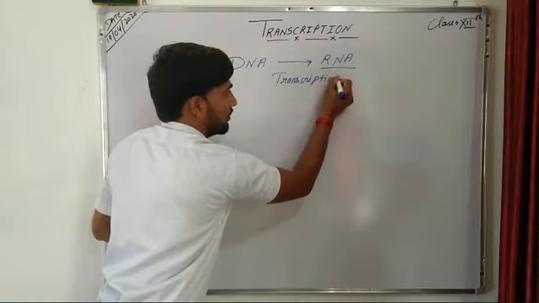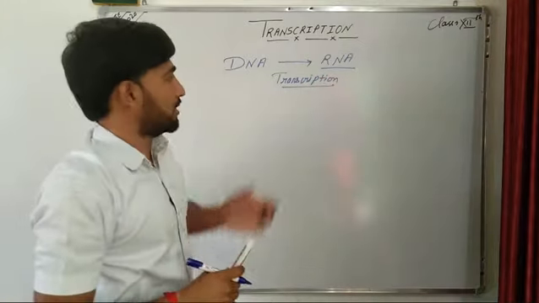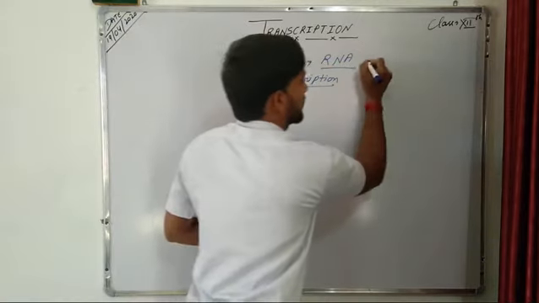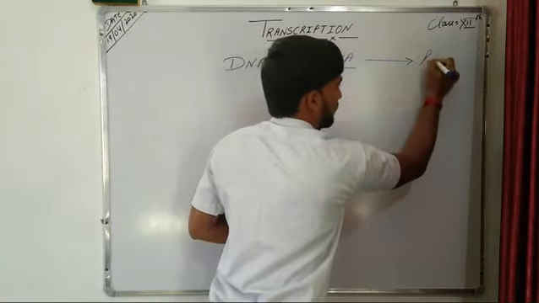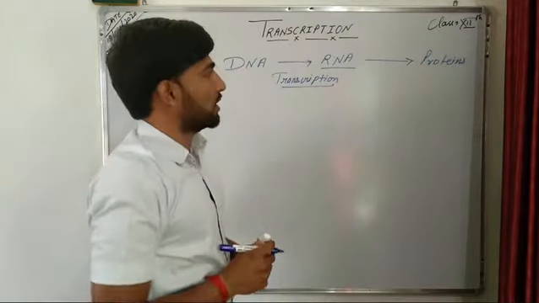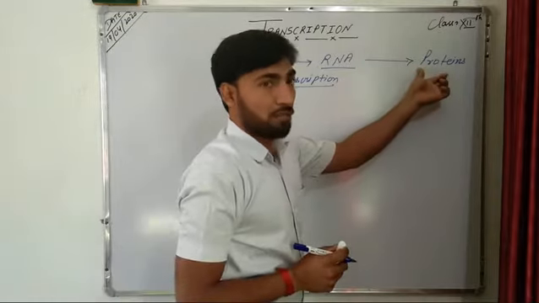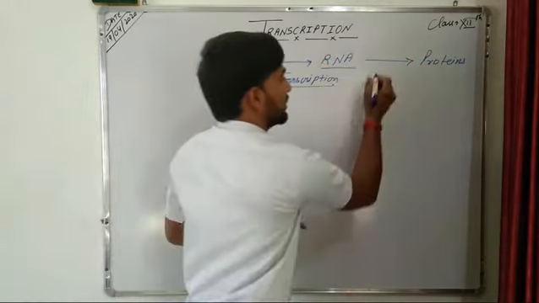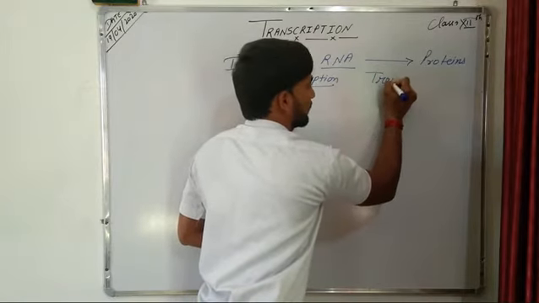Further, this information that is copied from DNA into RNA is utilized for the synthesis of proteins. The process of synthesizing proteins by using the genetic information present in RNA is known as translation.